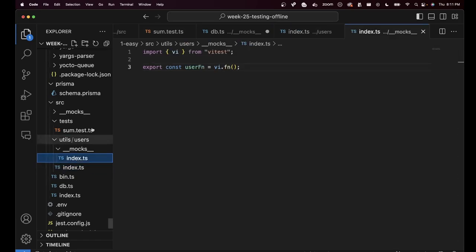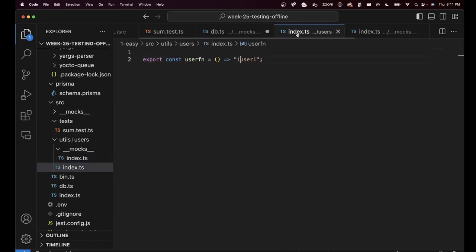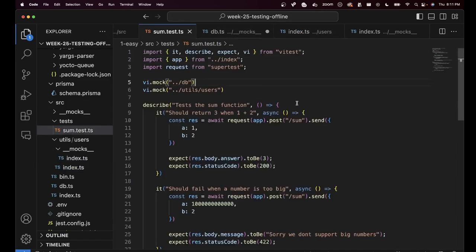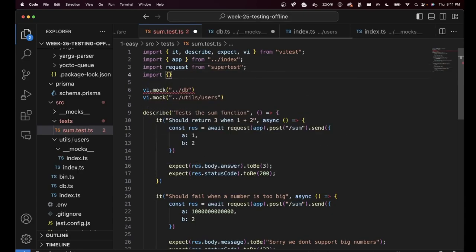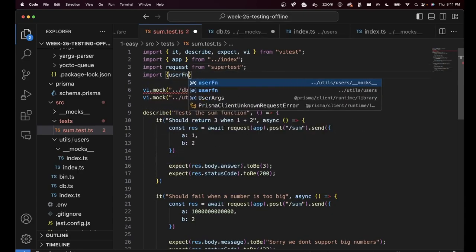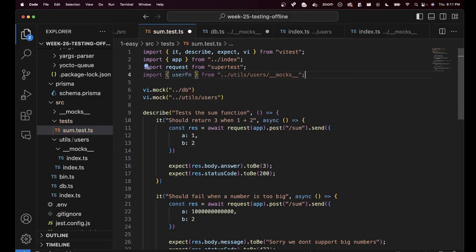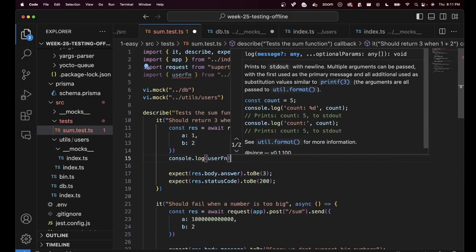But since we're mocking it out, it will return nothing. If I go to sum.test.ts, and somewhere here, let's say I import userFn from not just mocks, from this itself, and then log it.